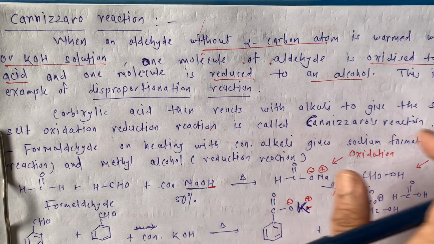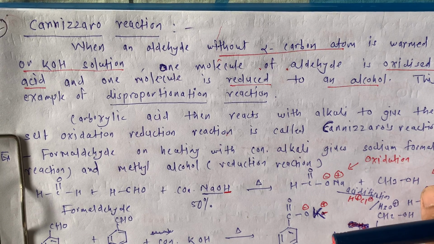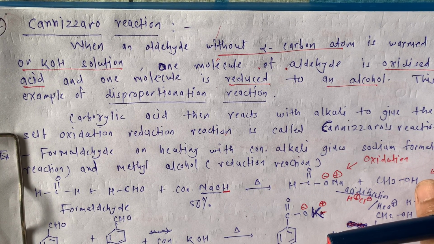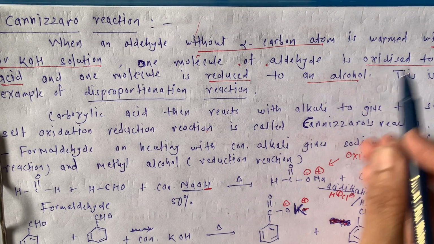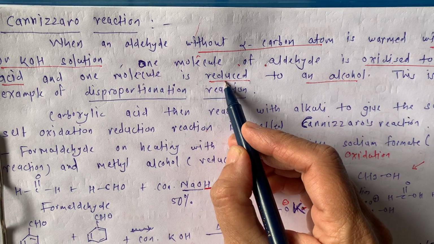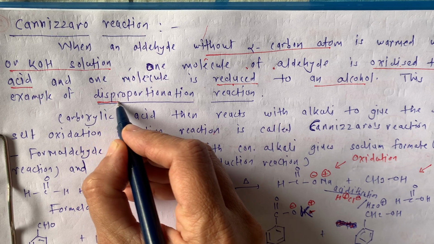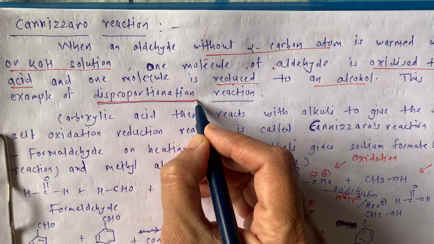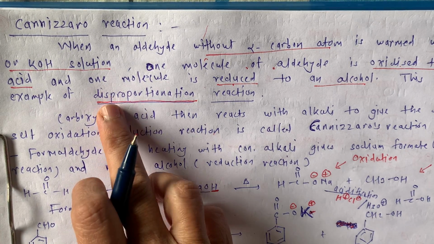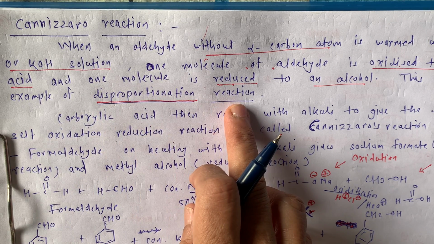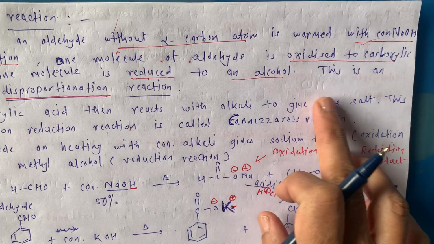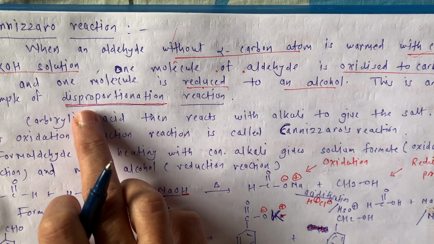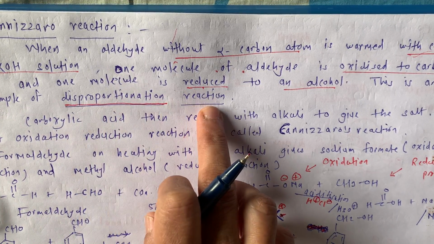When such a reaction occurs, where the same reactant reacts with the same reagent and gives two different products, one oxidized and the other reduced, then such a reaction is known as a disproportionation reaction. Please remember this. This is an example of a disproportionation reaction.